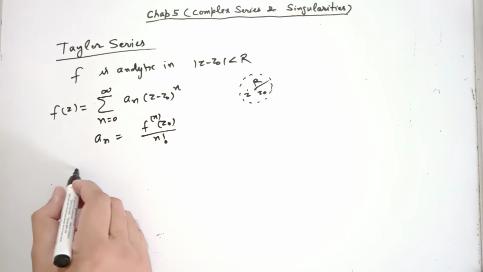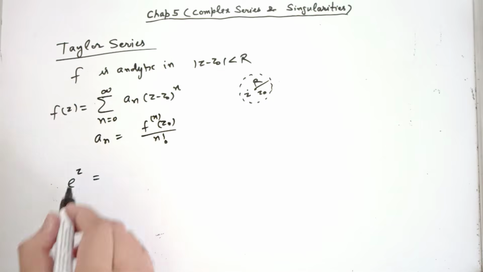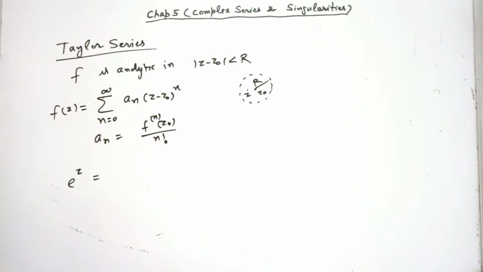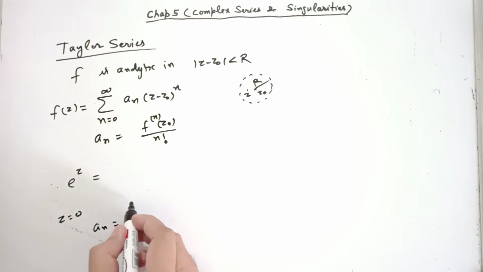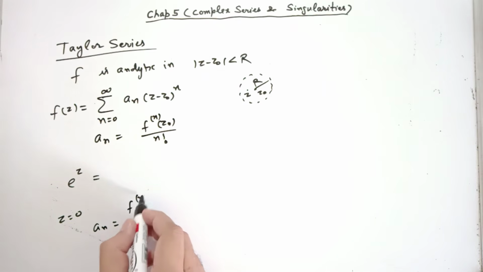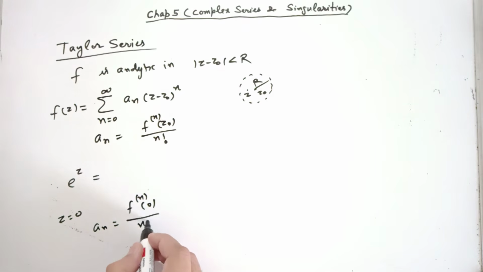See the example. Suppose you want to express e power z in powers of z, or you want to find its Taylor series about z equal to 0. What are its nth derivatives at 0? What is a_n in this case? f^(n)(0) over n factorial.